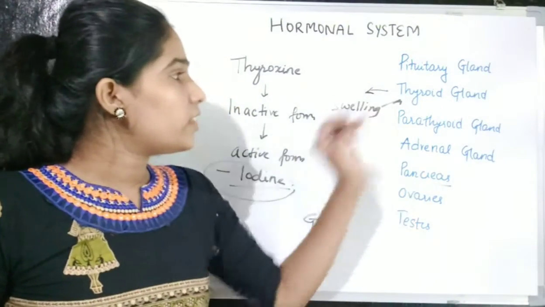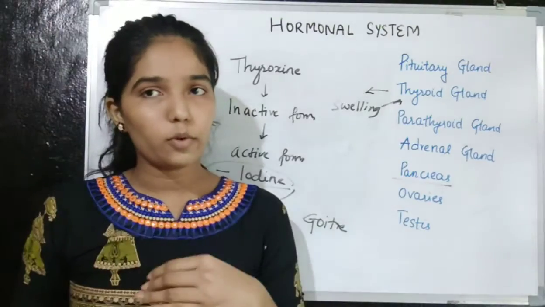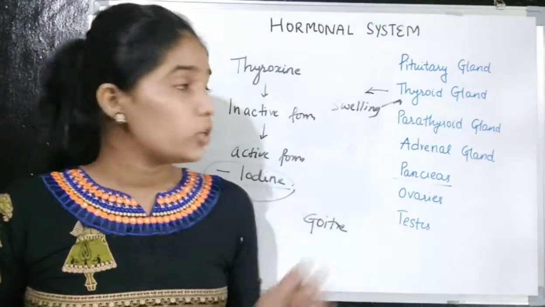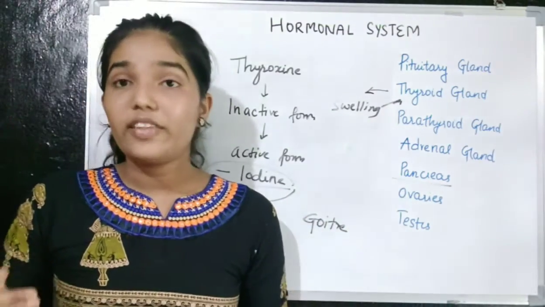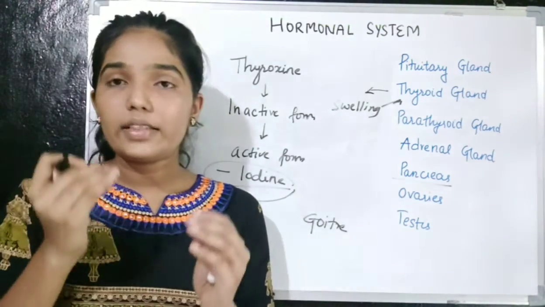Now this thyroid gland controls the development of the body. So what happens in children if there is a deficiency of iodine? Then there will be a decrease in mental growth.